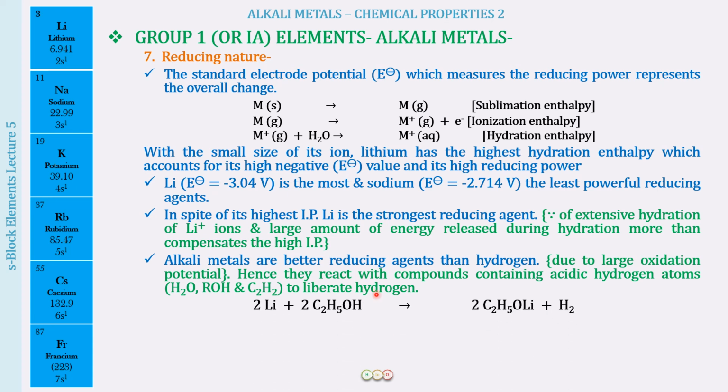For example, if I give you the reaction with alcohol, lithium plus ethyl alcohol forms C2H5OLi plus hydrogen. Here lithium is in the 0 oxidation state, and here it is in the +1 oxidation state. So this is a loss of electrons, meaning lithium is getting oxidized. Lithium getting oxidized is acting as a reducing agent. What is it reducing? Well, over here it is reducing C2H5OH to release hydrogen.